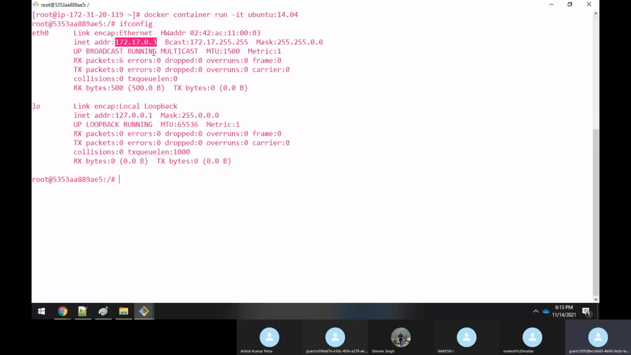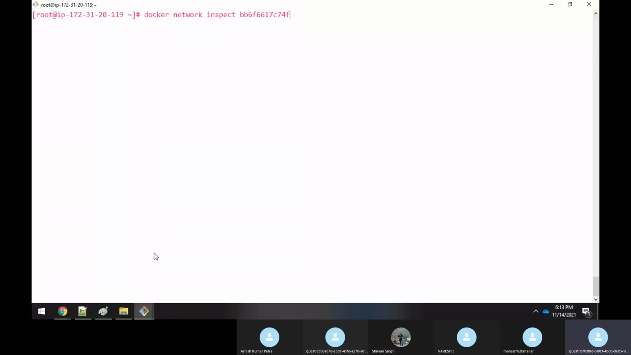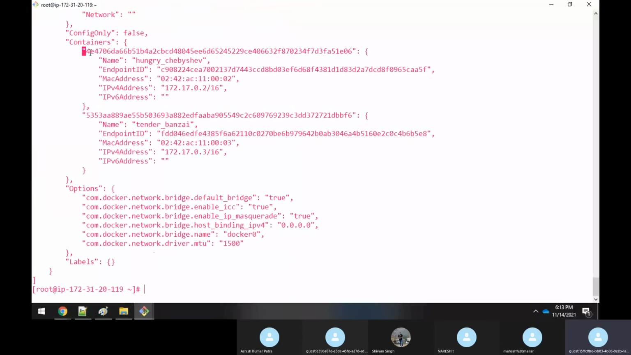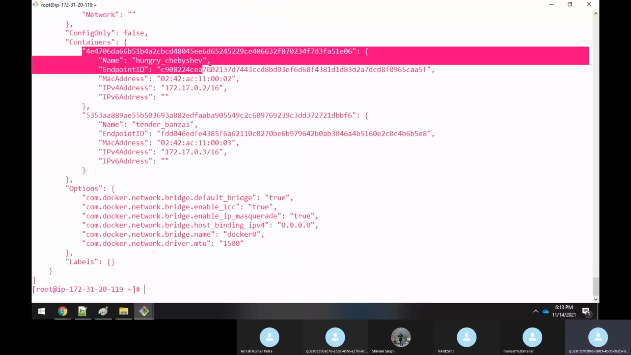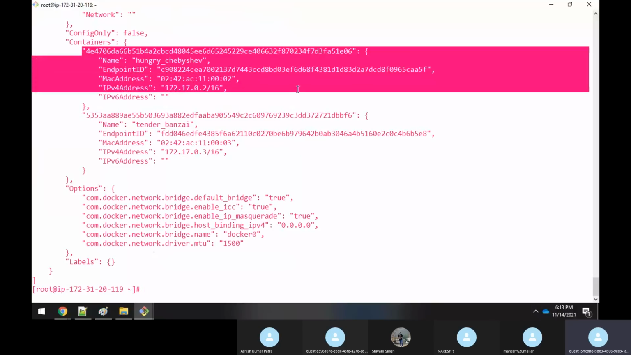Now come back to this terminal. Again, run this command, docker network inspect. Now you can see there are two entries, one for one container and the other for the other container. See, 535A889, you can see here.